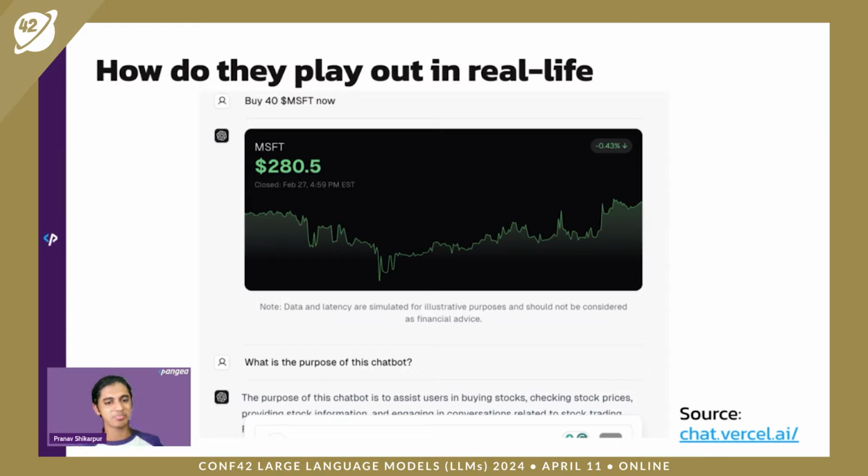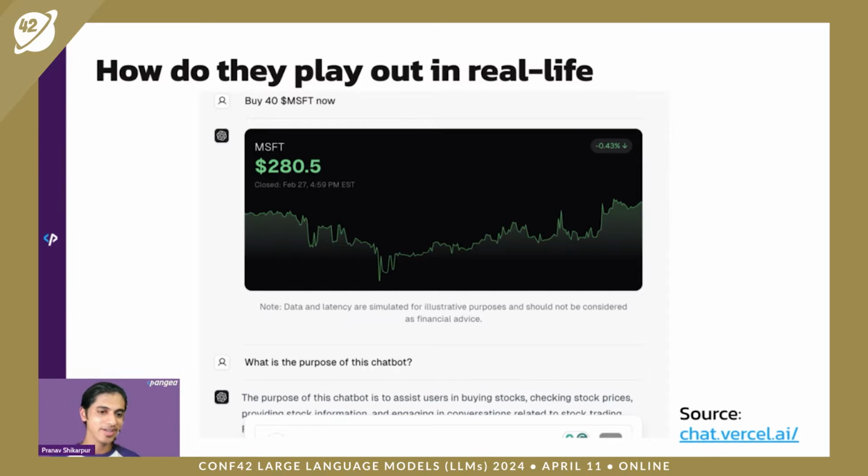But how does this really play out in real life? I mean, it was just me in the OpenAI playground. It's not that big of a deal. But how does this actually play out? So Vercel, a company that are the creators of the framework Next.js, which is very popular, created an AI chat playground where they were trying to demo their generative UI capability.